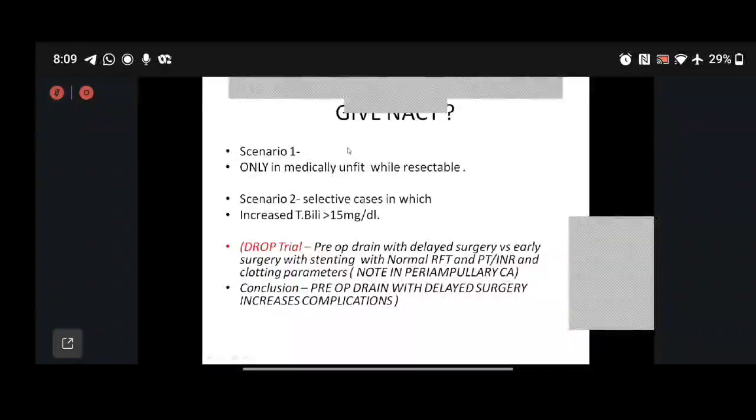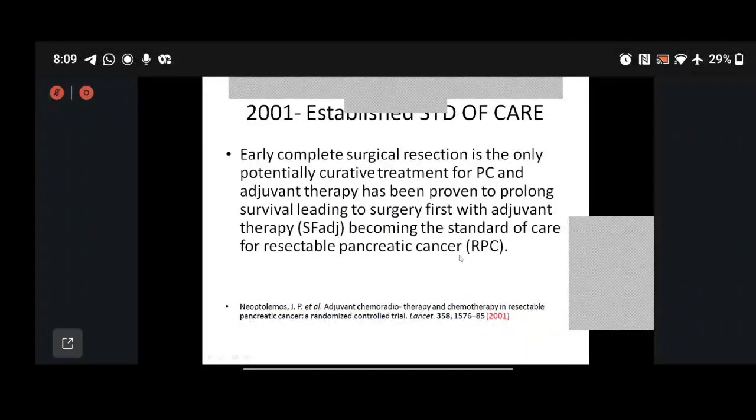I do agree with Dr. Yogesh that yes, in medically unfit patients for surgery while resectable, and in cases where the bilirubin is very high, we need to stent the patient and give NACT, which might increase the morbidity. In certain situations, NACT might have a role, but what about the others with clearly resectable disease?